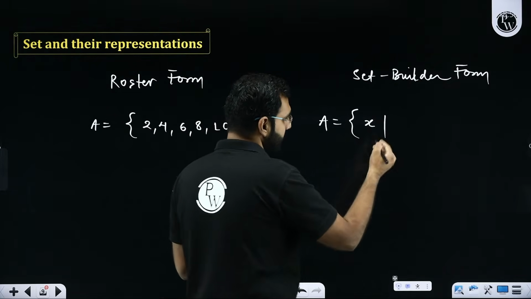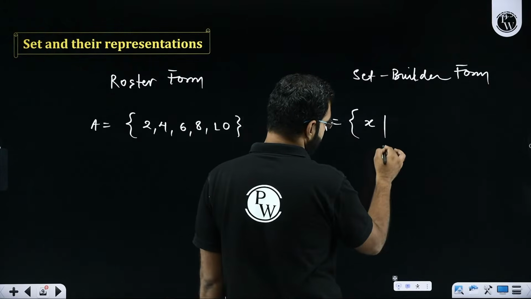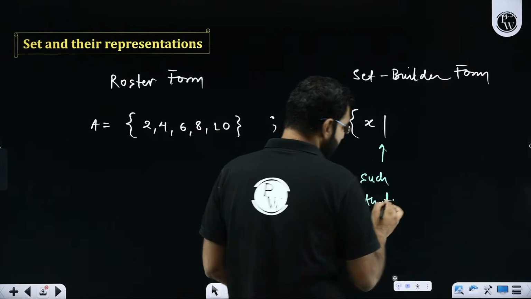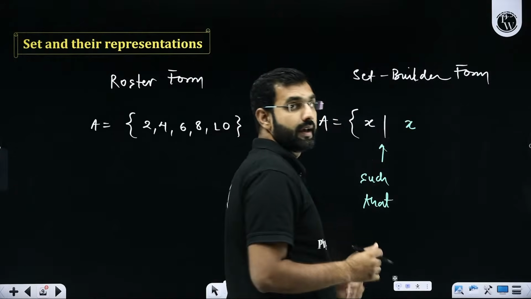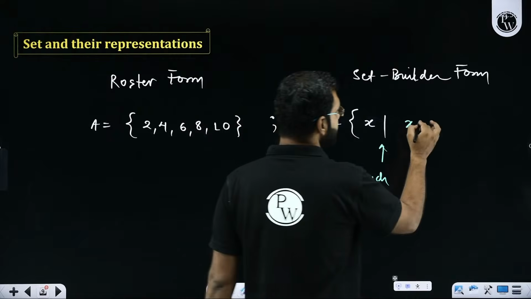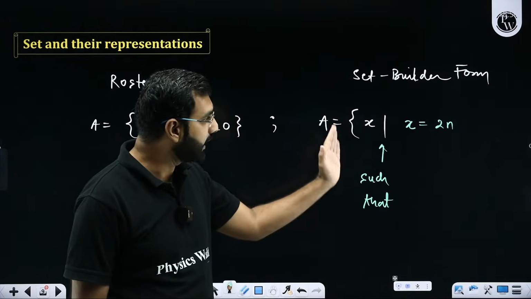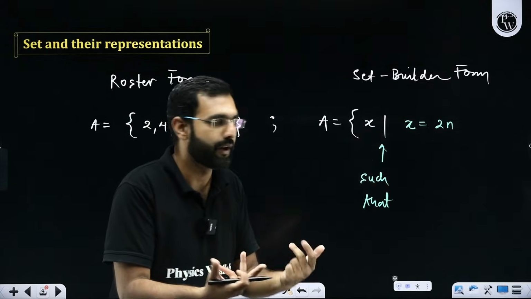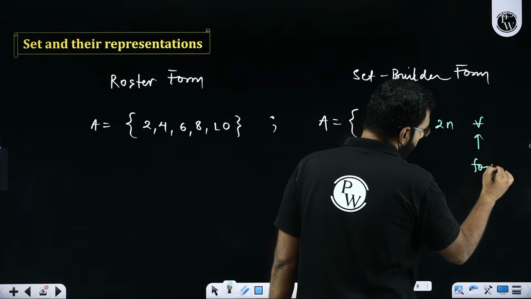This line here represents such that. x is an even number, or I can say x is equal to 2n, where, for all, this means for all.